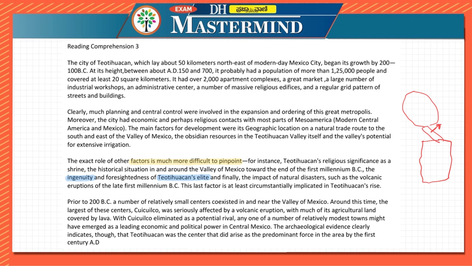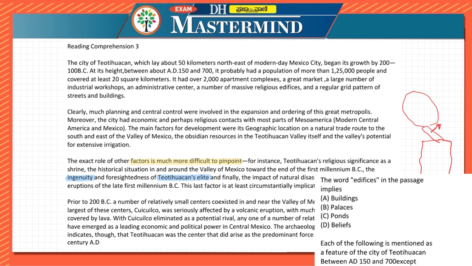For that, they are telling that before 200 BC, in this area of the Valley of Mexico, there were different places. There were small units, small centers which existed in this particular area, and the largest of these small centers was Cuicuilco. But this Cuicuilco was affected by the volcano, and because of it, the agricultural land itself was covered by lava, and hence when Cuicuilco was eliminated, the other one which emerged was Teotihuacan.